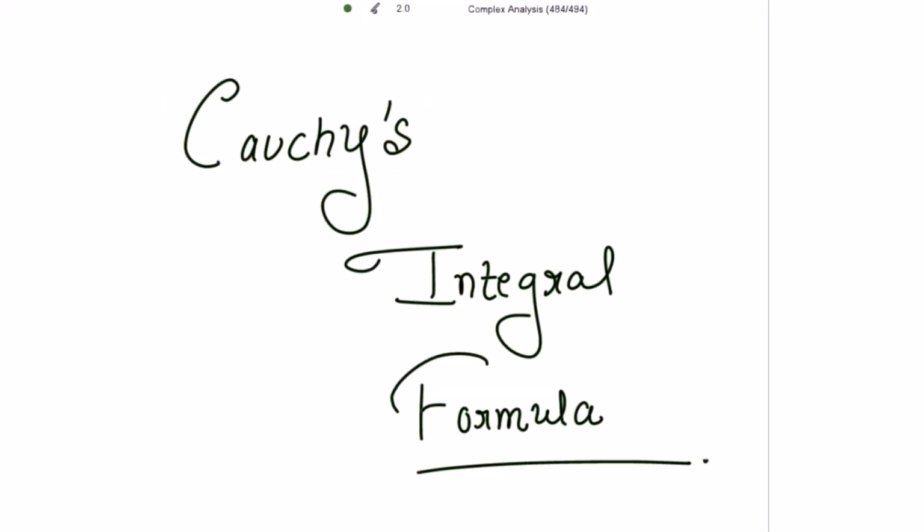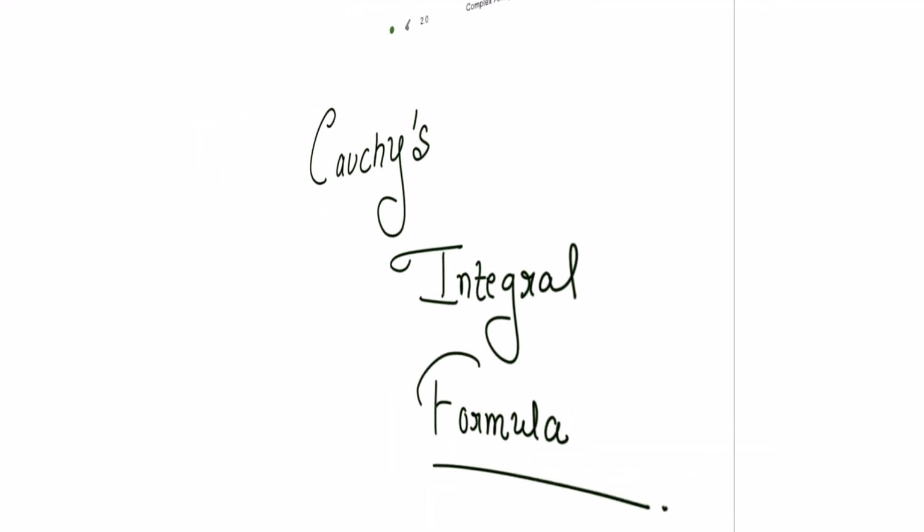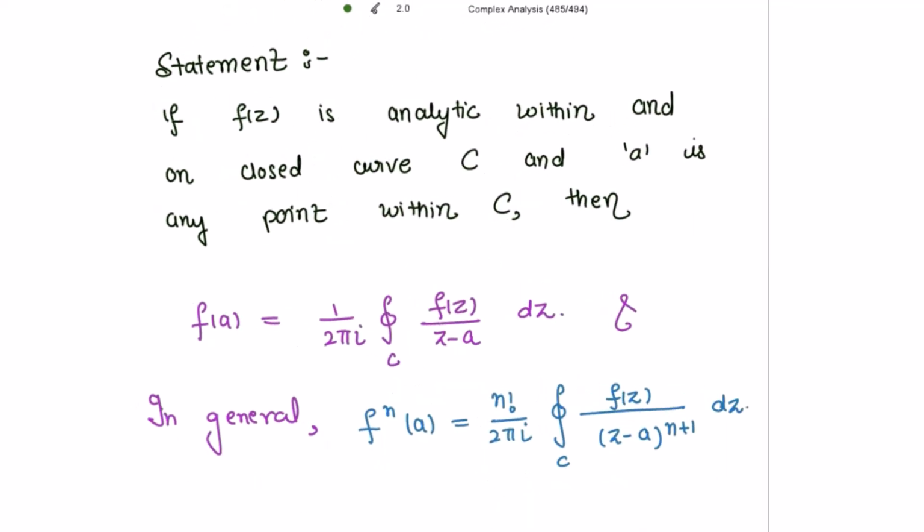We are going to derive the Cauchy's integral formula, and the statement is: if f(z) is analytic within an enclosed curve C and a is any point within C, then f(a) is equal to 1 divided by 2 pi i times the integral of f(z) divided by (z minus a) dz over the closed curve C. This sign represents the closed curve.